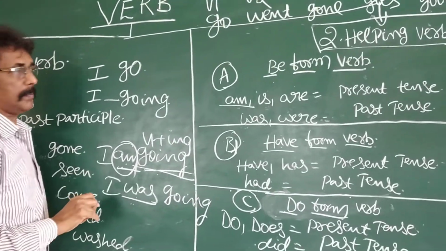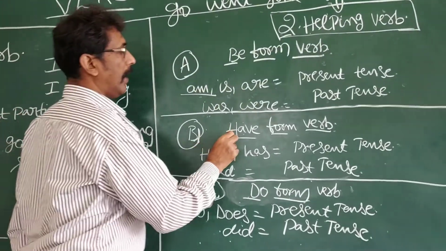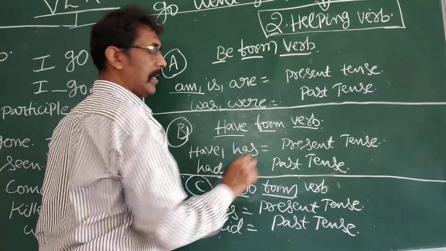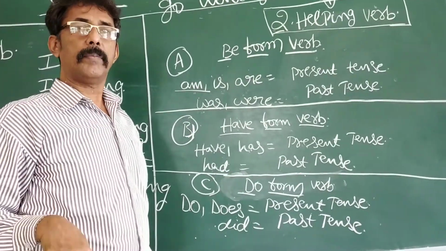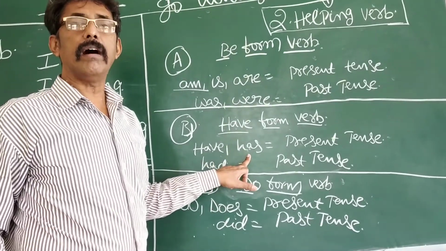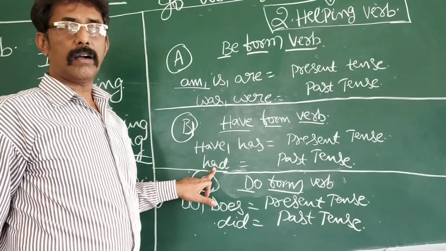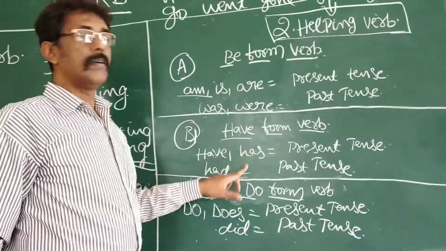It is a concept. Next, have form. Have, has: present tense; had: past tense. I have a car, present tense. He has a car, present tense. I had a car, past tense. He had a car, past tense. It is called past tense.